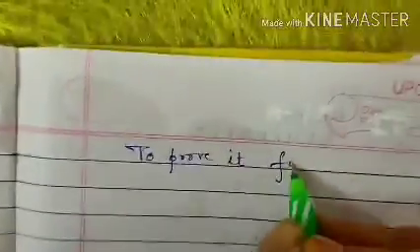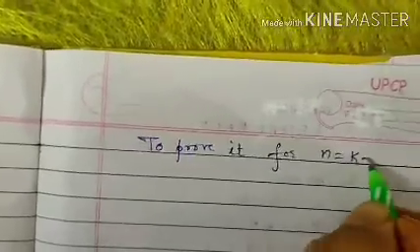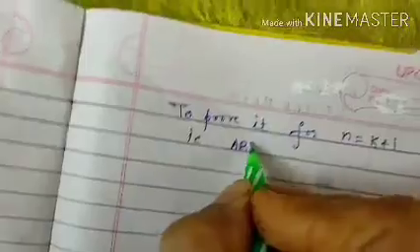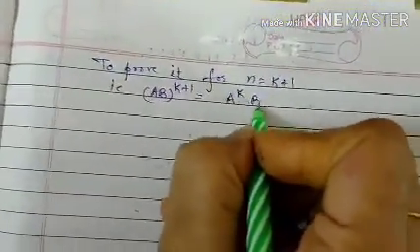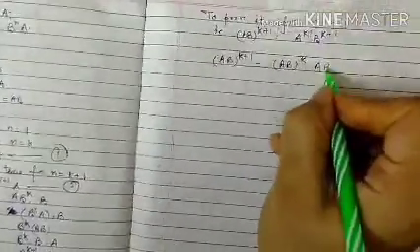Now we have to prove it for n equal to k plus 1. That is what we have to prove: (AB) raised to the power k plus 1 is equal to A raised to the power k plus 1 B raised to the power k plus 1. Now (AB) raised to the power k plus 1 means (AB) raised to the power k into AB.